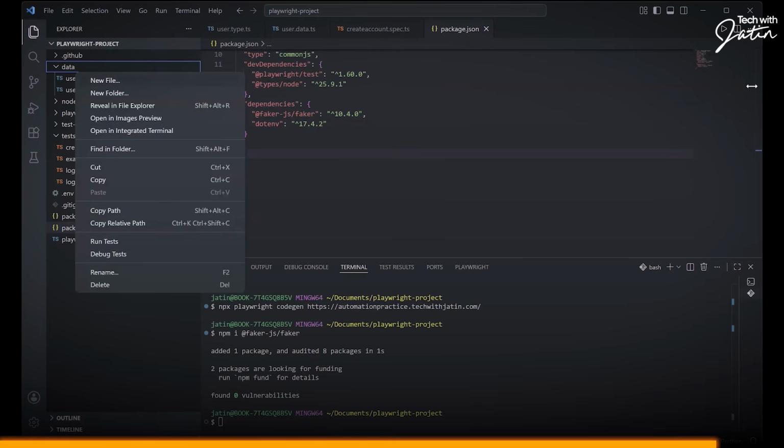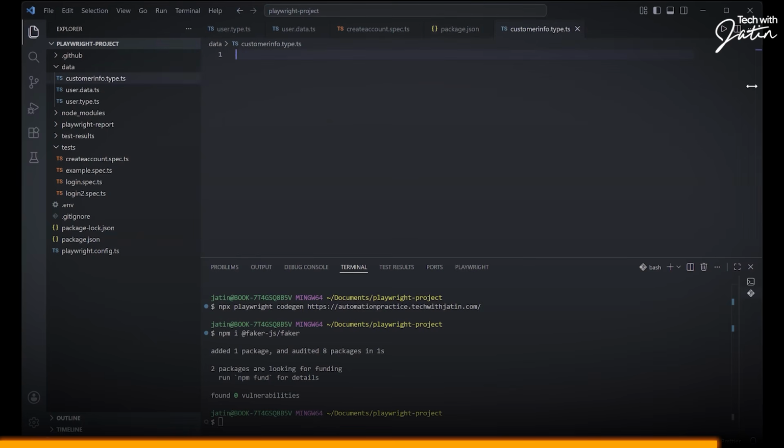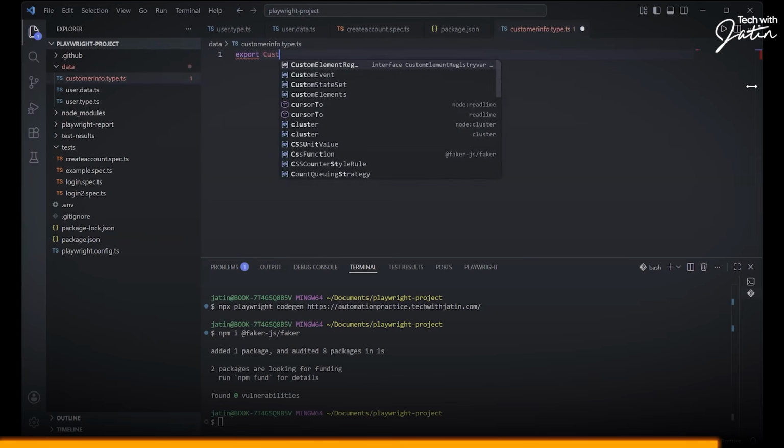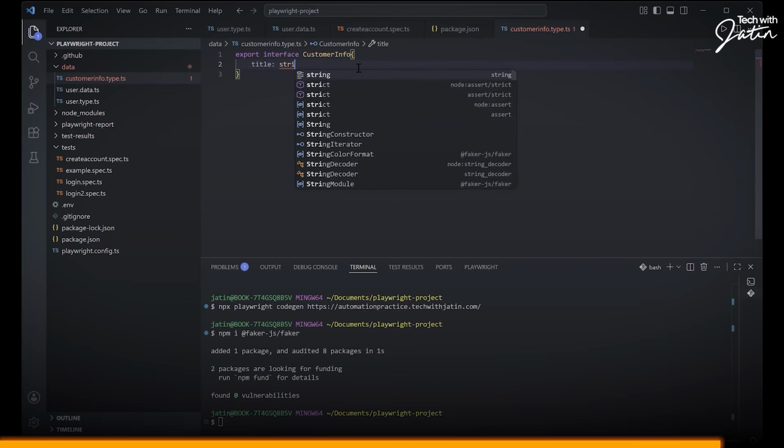In the data folder, I'm going to quickly create a file and I'm going to call this customer info.type.ts. Export customer info. This is going to be an interface. Okay. And over here, we will start having our type. Perfect. Now, over here, I'm going to start giving the fields. I'm going to have a title. Title is going to be of string type.